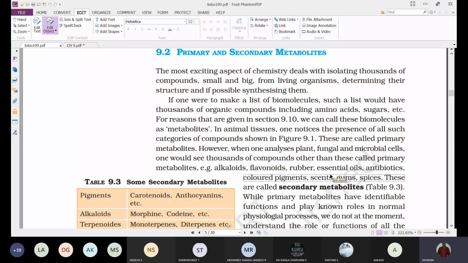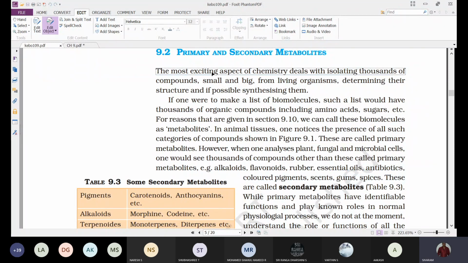The different chemical substances formed because of different metabolic activities in living organisms are called metabolites, and they are divided into two groups, primary and secondary metabolites. What those are, we will discuss here.